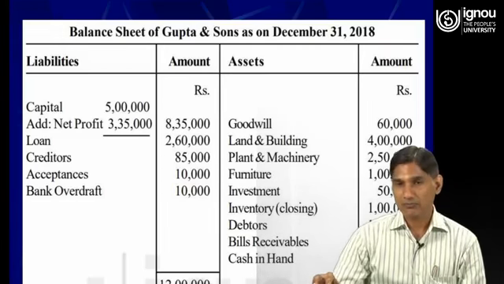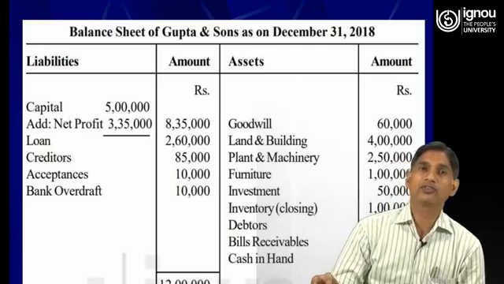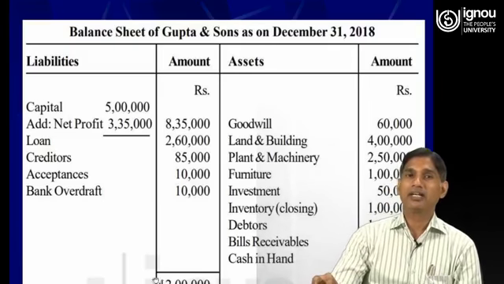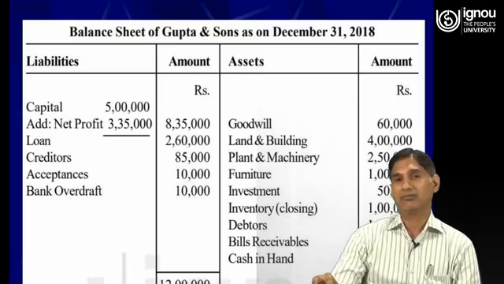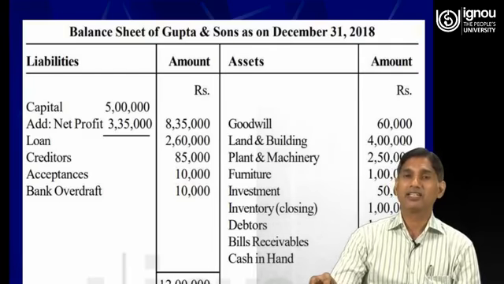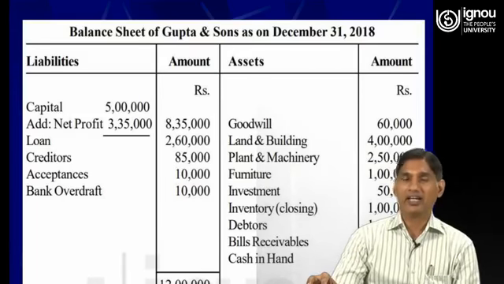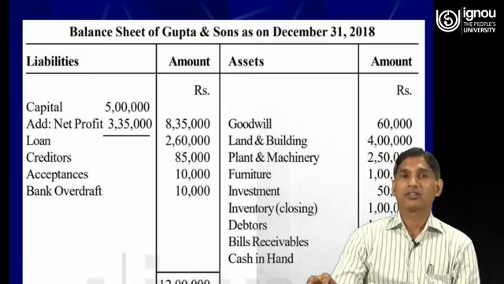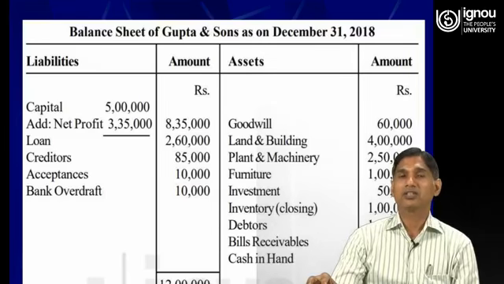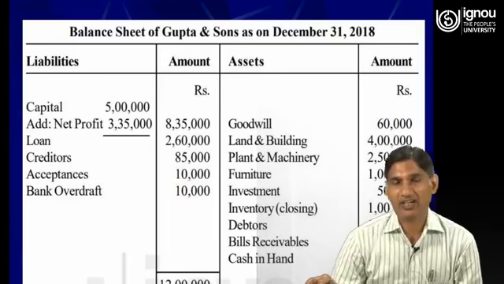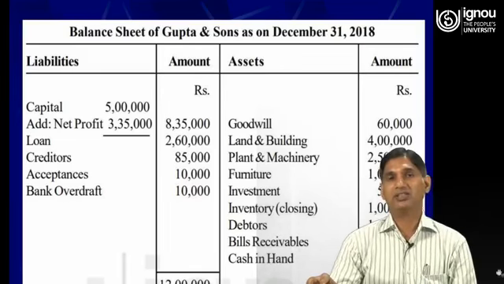Here you see that the total of the liability side and the total of the asset side match. Therefore, we can say that the arithmetical accuracy of the information is correct. Therefore, the preparation of the final accounts is true and fair to some extent as far as arithmetical accuracy is concerned.